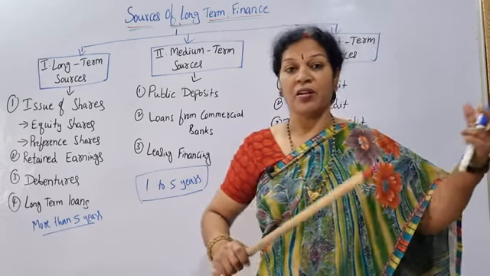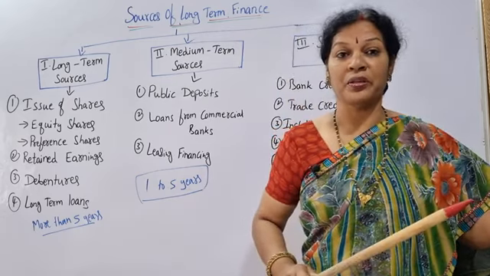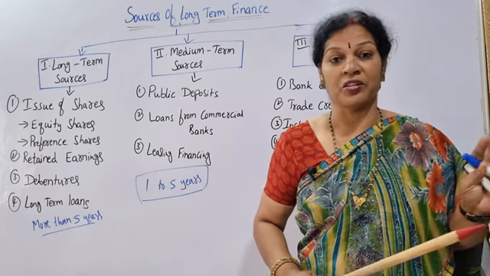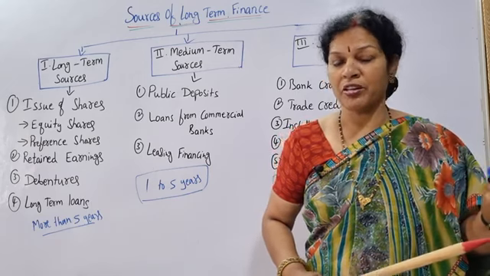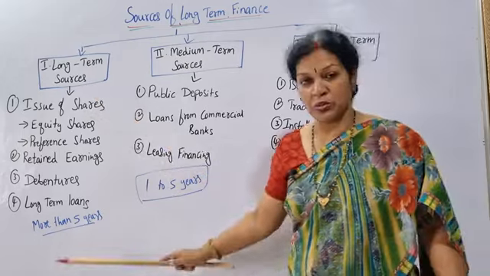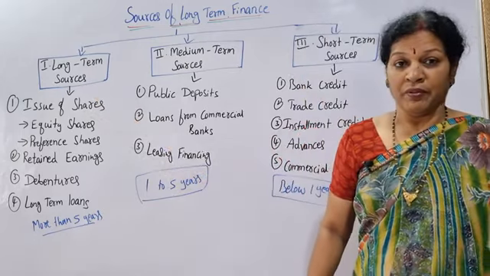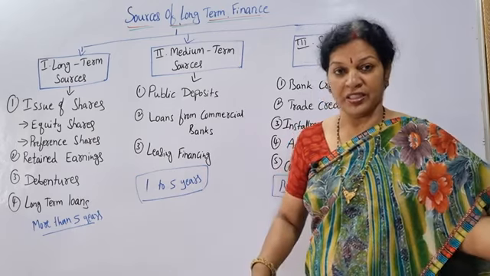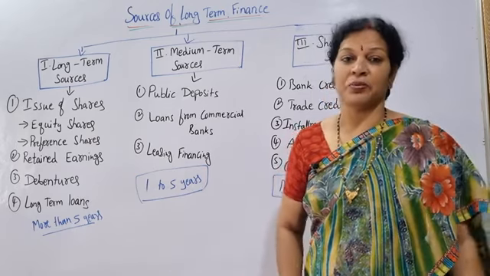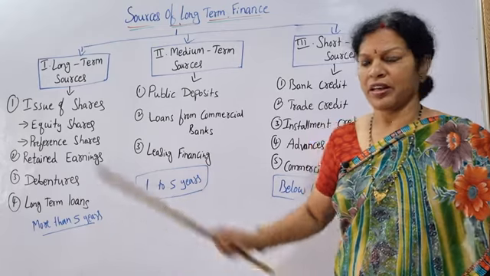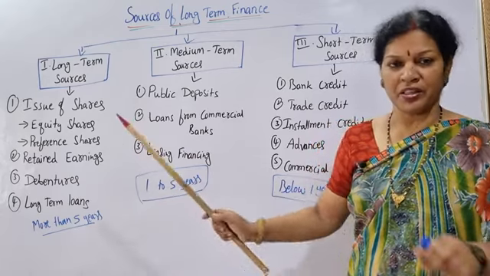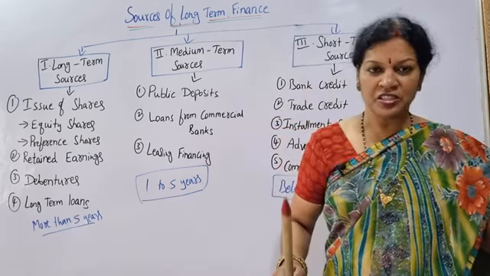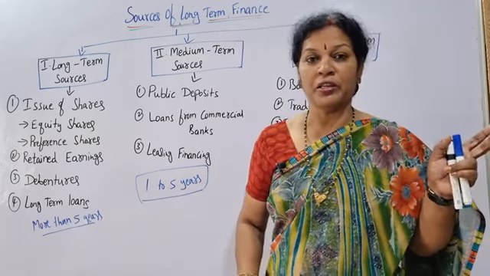Long-term finance means more than 5 years, where I want to get some finance and accumulate it. In long-term sources, these are the main sources. We'll discuss each and every point in depth in the coming classes. Right now I'll give you a briefing of the long-term sources. The first thing is the issue of shares. Shares are the main source of accumulating funds.